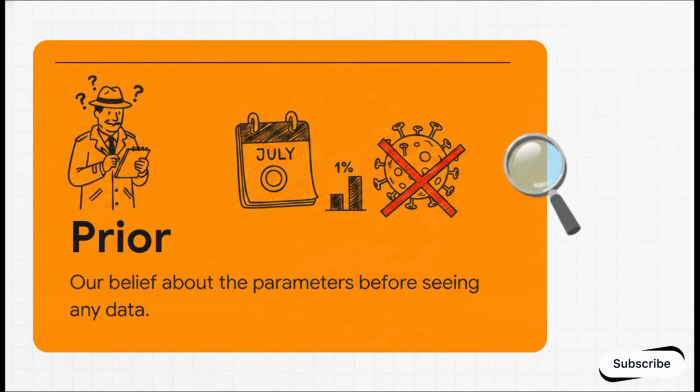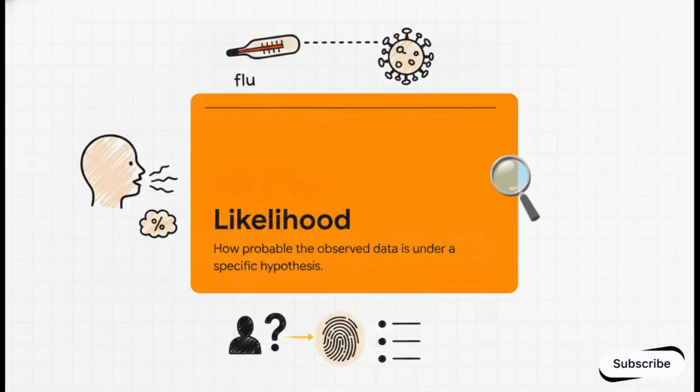And like any good detective, we have to start with a prior. This is just our baseline belief about the world before we even look at the evidence. Let's jump back to our doctor's dilemma for a second. Is it the middle of July? Because the flu is practically non-existent in July. If so, our prior tells us the baseline probability of anyone walking in with the flu right now is incredibly low, maybe like 1%.